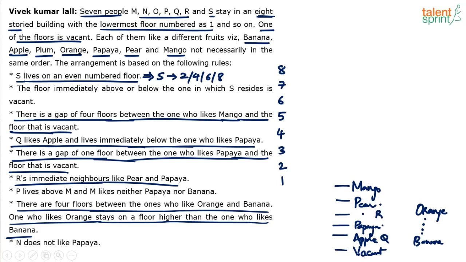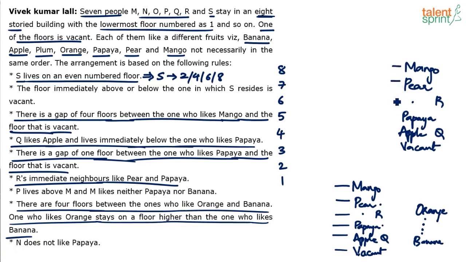I think I'll do one thing. I'll write the same. I need some space here, so I'll just rewrite this stuff. Mango, pears. We don't know what fruit it is. Then R comes here. Then papaya. We don't know who is the person there. Then this is apple, liked by Q, and this is a vacant floor. So these are the consecutive floors that we have got: 1, 2, 3, 4, 5, 6 consecutive floors.